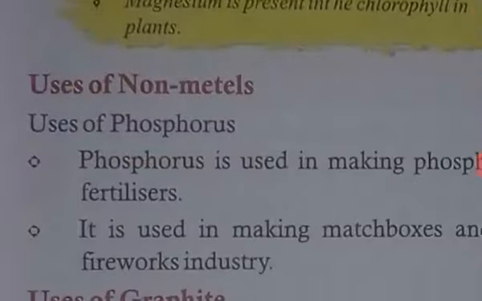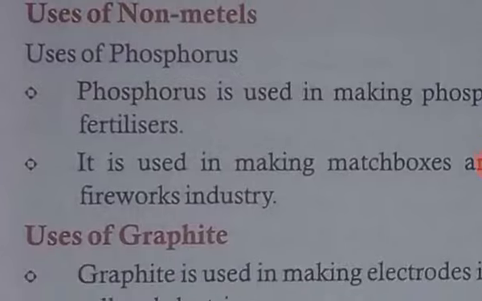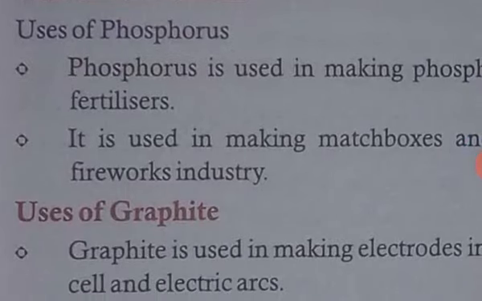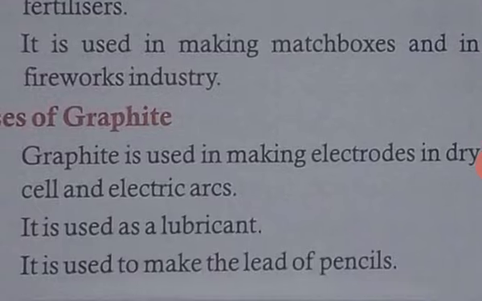Uses of non-metals, and the first is phosphorus. Phosphorus is used for making fertilizer and is also used in the fireworks industry. Uses of graphite. Graphite is used in dry cells or electrical arcs. It is also used as a lubricant. It is also used to make the lead of a pencil.